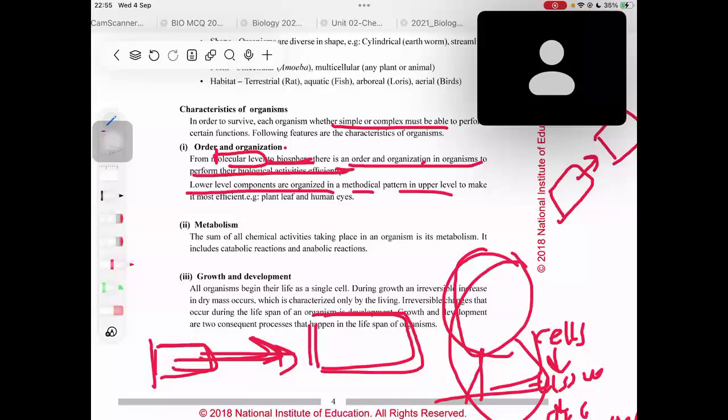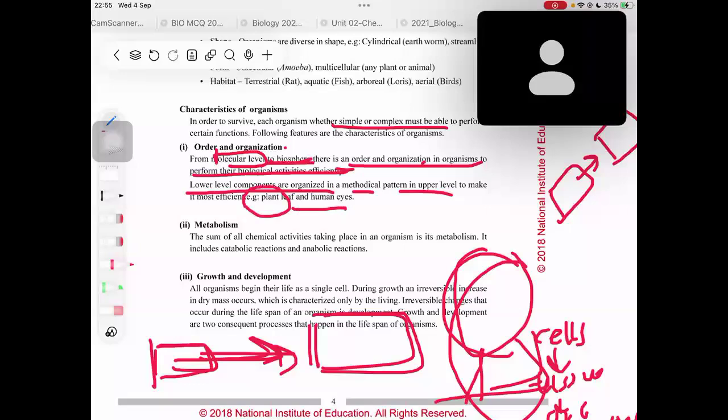For example, what are the organs? Plant leaf and human eyes. So plant leaves and human eyes are made from little structures. Finally, the plant leaf is made, and finally, the human eye is made. So for order and organization, there isn't much to learn. You just have to learn that order and organization is a characteristic present in all living organisms.